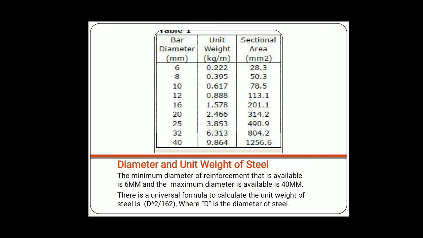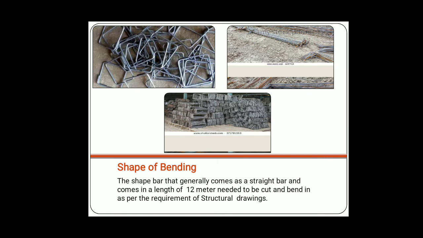After finding the diameter of bar, we calculate the total length, and after total length, we find the total weight using the unit weight of that bar. The next is the shape of some bar bending, shape of the bending.